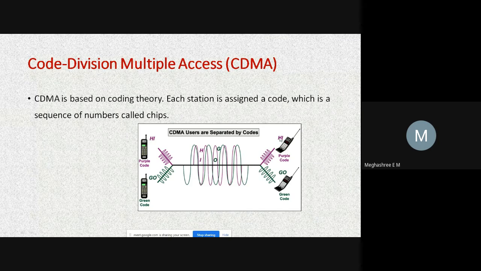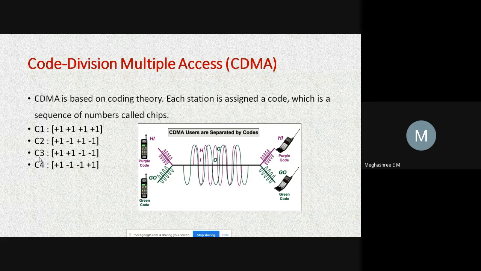This station will be delivered the same data, and this station is delivered the data sent by the green code. Now, how the code is assigned for each station, how it is transmitted over the transmission link, and how it is delivered at the other end, we'll see now. Let's consider there are four stations: 1, 2, 3, 4. All the stations are sharing the same communication channel. As per code division multiple access, what is the logic followed here?